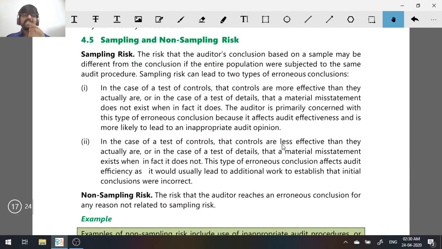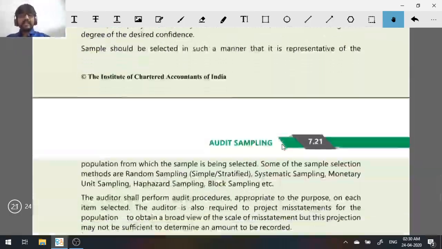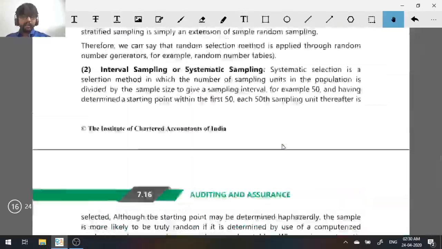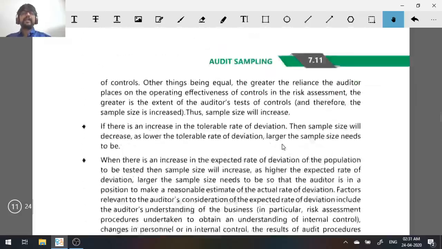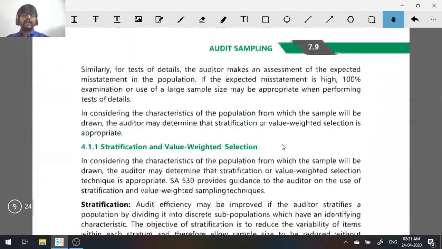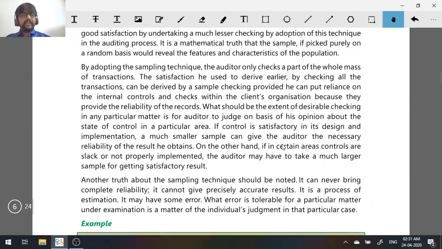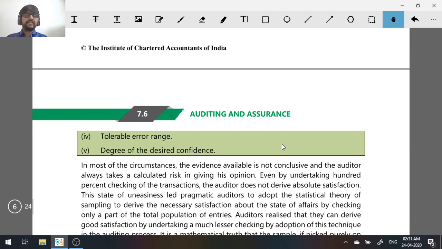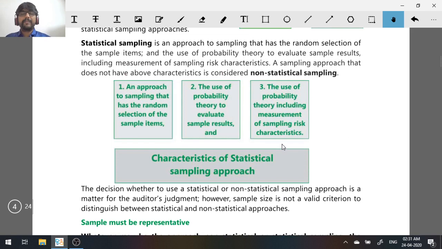Then there's something called sampling risk to learn, but we cannot learn this unless we learn risk assessment. So when the revision lecture of risk assessment is done, I'll be teaching you about sampling risk also. Regarding the risk part and the sample size part, all these things we can learn once the risk area is completed. We'll finish the risk area in the coming sessions, and once we finish it, we'll be learning about sampling risk in this chapter.